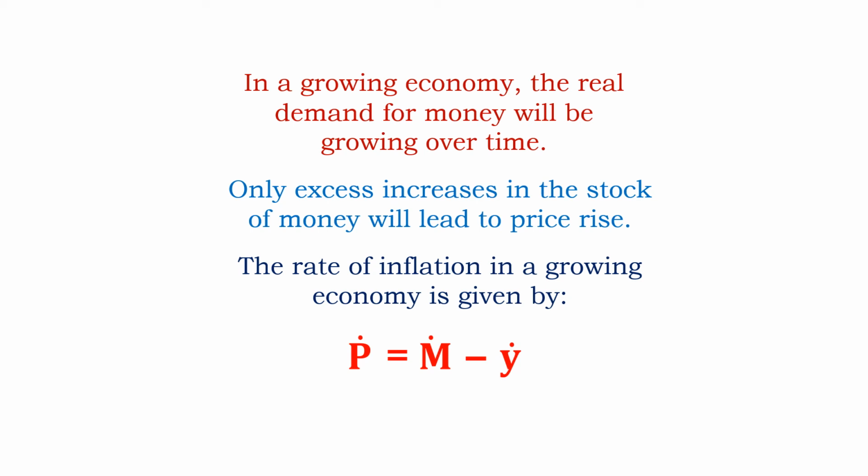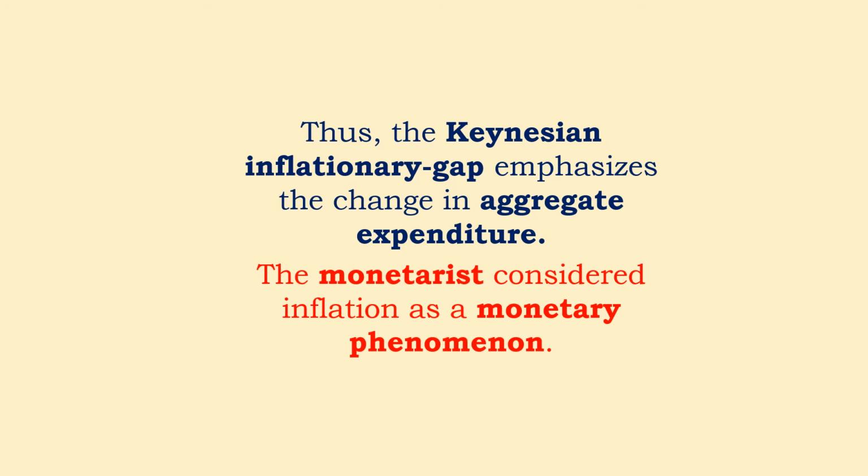So we have in this session discussed the demand pull inflation. We know aggregate demand is greater than aggregate supply, so it is an excess demand inflation. Now the explanations given by the two schools: the Keynesian inflationary gap emphasizes the change in aggregate expenditure, aggregate demand in the economy, and the monetarists considered inflation as a monetary phenomenon.